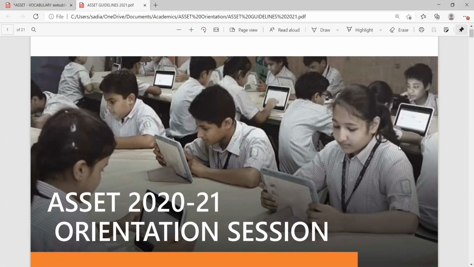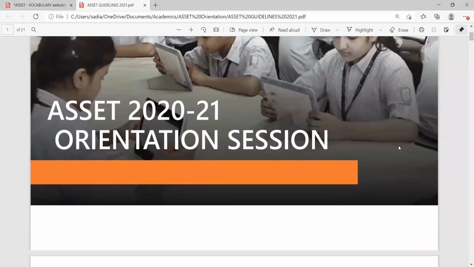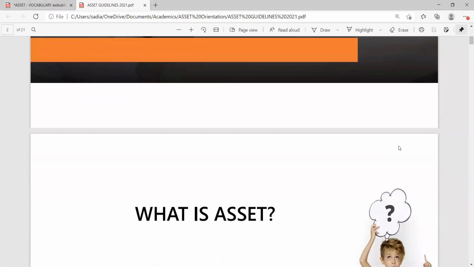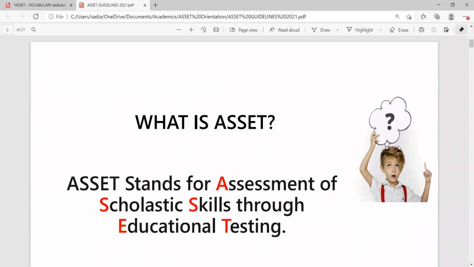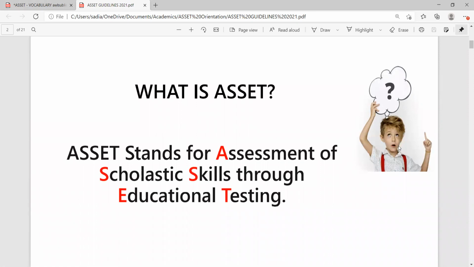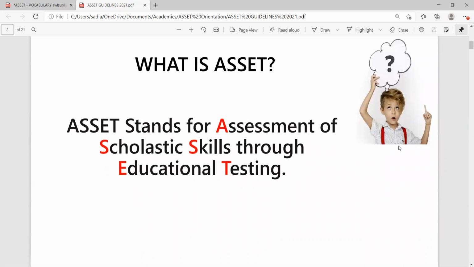Let us first find out what is ASSET and go through it and look at all the aspects that we may come across during the ASSET examination. What is ASSET? ASSET stands for Assessment of Scholastic Skills through Educational Testing.